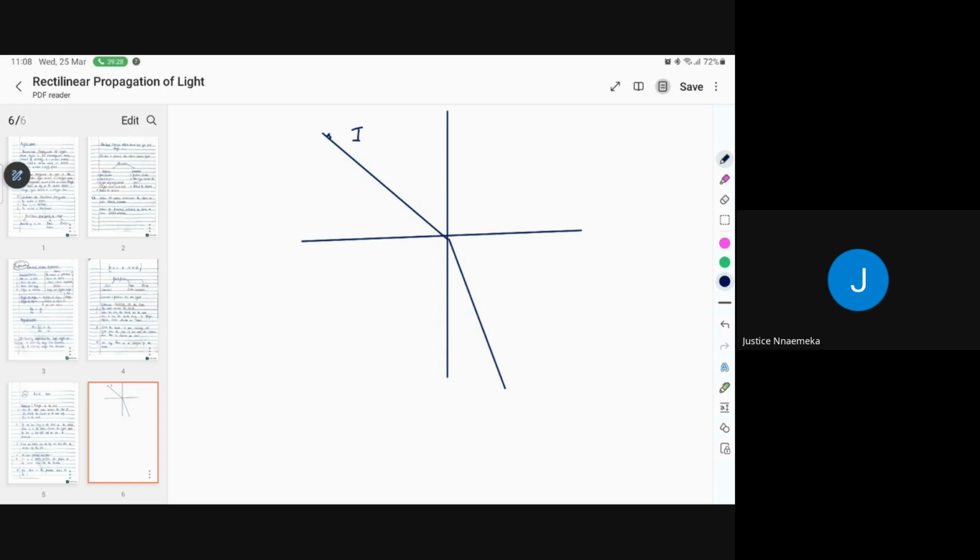Good. So now this is the angle between the normal and this is your what? Angle of incidence, isn't it? Then this is your what? The refracted ray. Now it keeps going this way to a point where instead of refracting, we'll now have total internal reflection this way. So this is now where what? Your refracted ray.